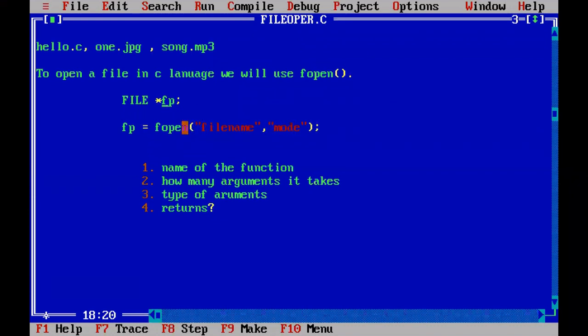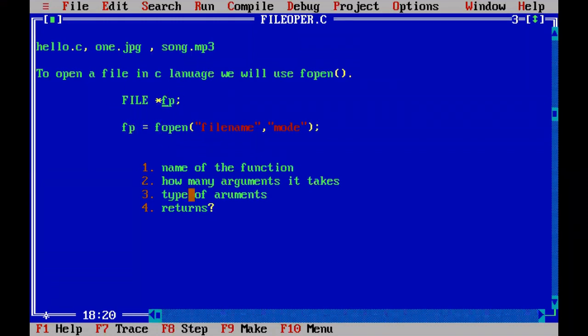So the fopen function will take the file name and the opening mode, and that file is opened by the fopen function, and a link to that file is returned to the left side, that we will hold with fp. Now fp is a link to the file. With the help of fp we can perform reading, writing, and all other operations. So this is the syntax we have to remember.